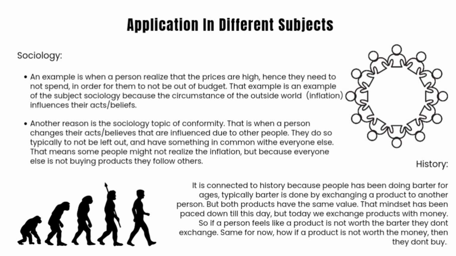Basically, consumers exchange money for products that companies offer. But if consumers realize that the products offered by the company are not worth the money, then they choose not to buy it, or in other words, barter.